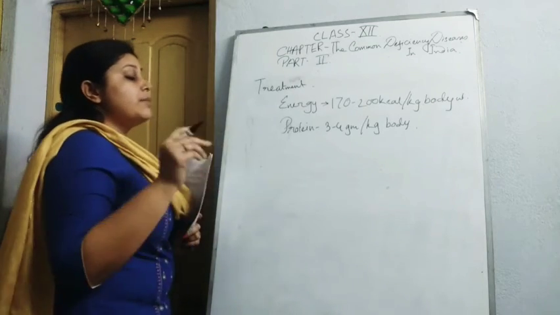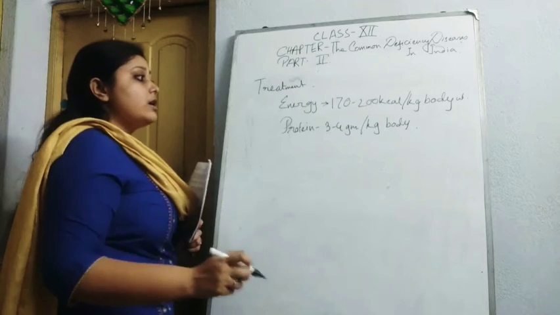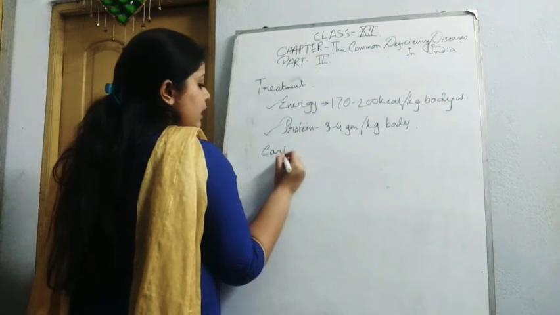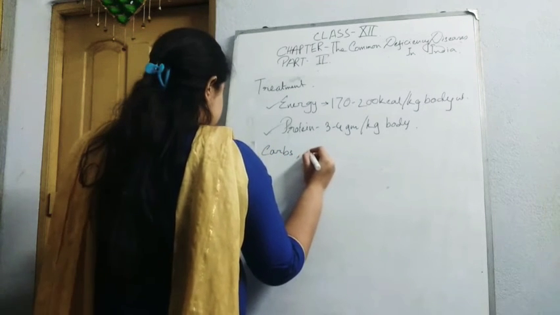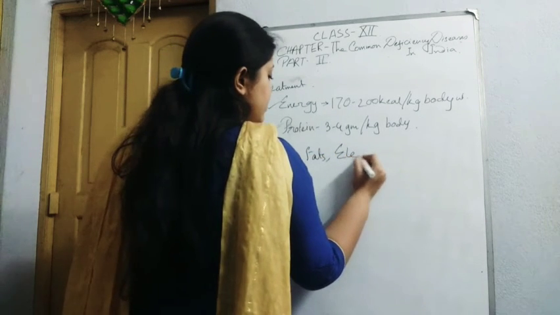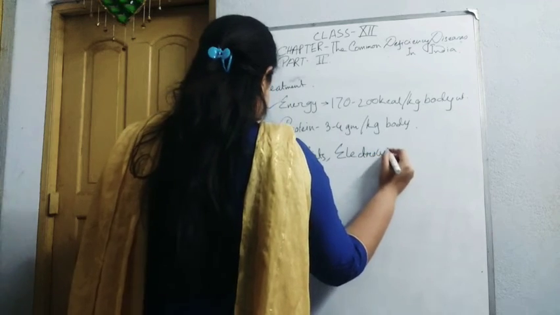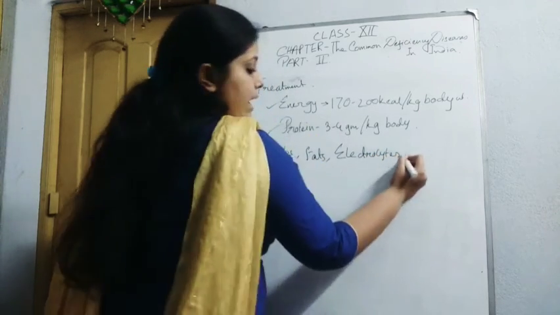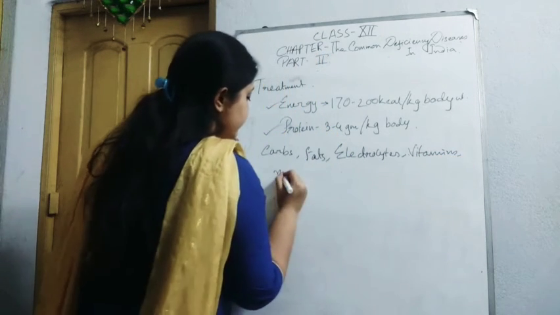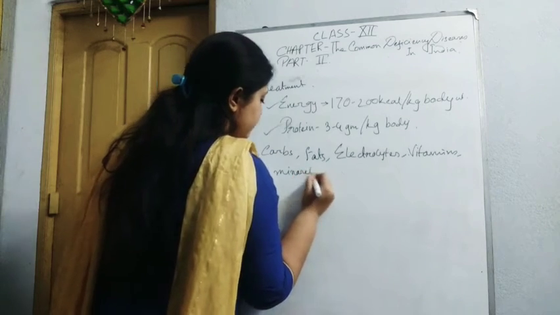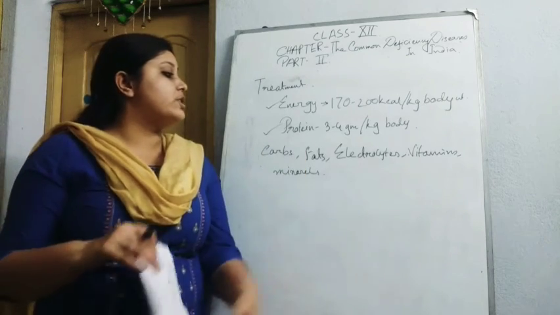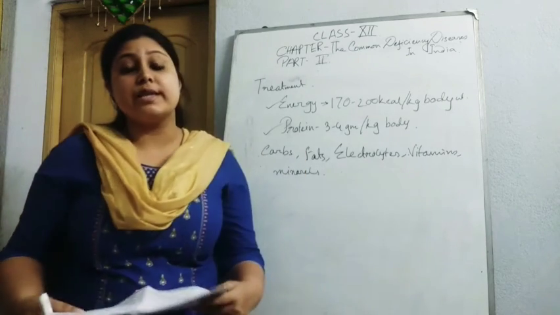So the child should be given energy, protein, also carbs and fats, electrolytes, vitamins, minerals. The diet should be proper, enriched with carbohydrate, protein, fat, electrolytes, vitamins and minerals.